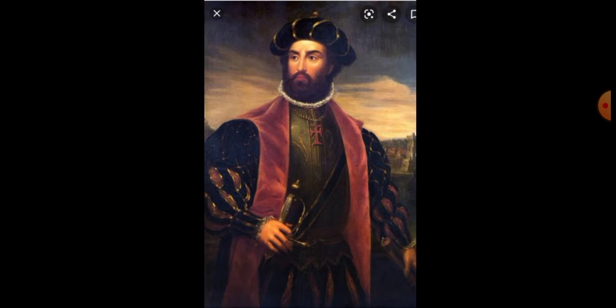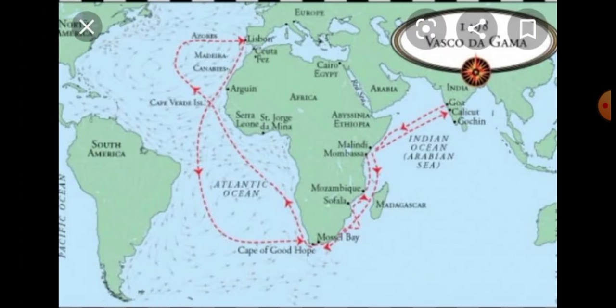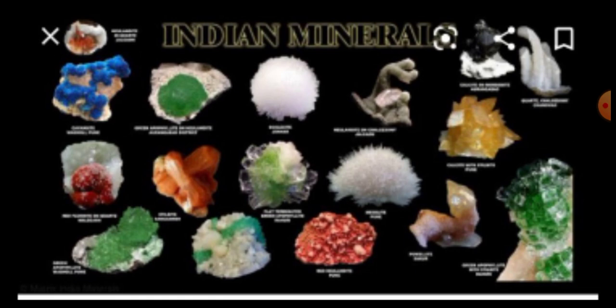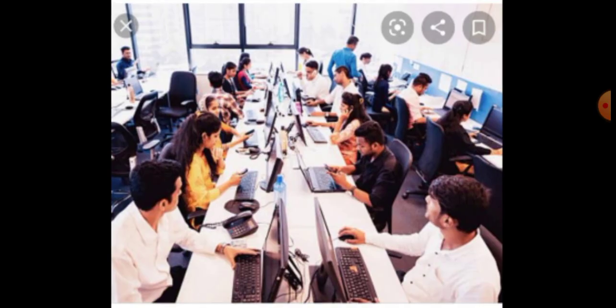Then we learned that India is a subcontinent, and also when did India get independence? Very good. India got independence on 15th August 1947. India is one of the subcontinents. Why is India a subcontinent? It has good natural vegetation and many mineral resources. Human resources are there. Good climate is there, and also monsoon wind and good rainfall. So India is a subcontinent.